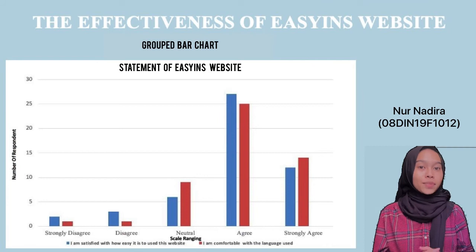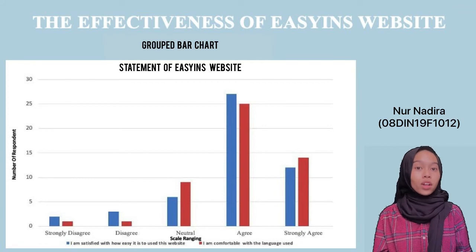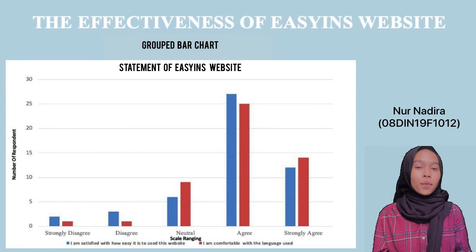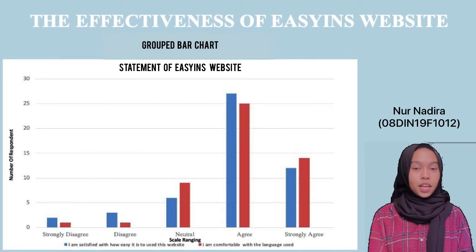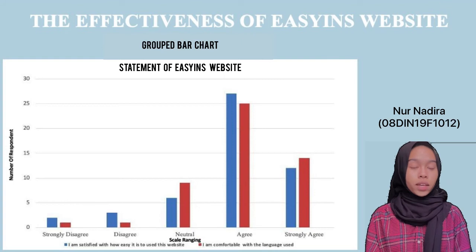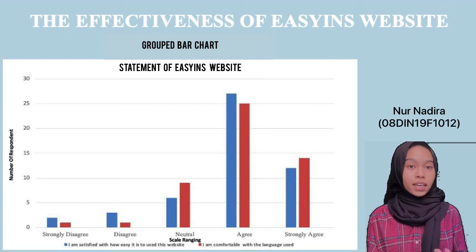Before I begin the explanation on this graph, let me tell you what a grouped bar graph is. A grouped bar graph, also called a clustered bar graph, represents discrete values for more than one item that share the same category. The grouped bar shows 2 statements for effectiveness of Easyins website, from scale 1, which is strongly disagree, to scale 5, strongly agree.